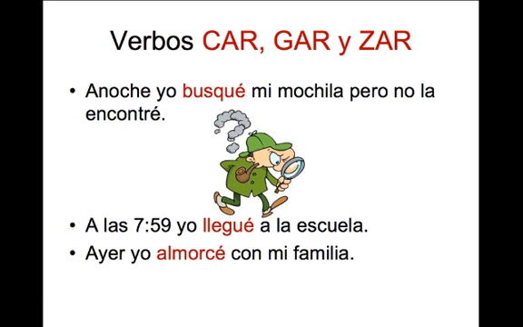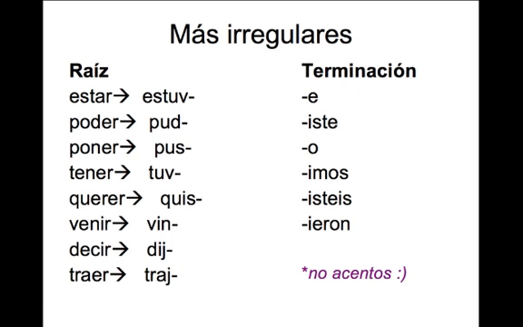So here are a couple examples with verbos car gar zar. Anoche yo busqué mi mochila, pero no la encontré. Last night I looked for my backpack, but I couldn't find it. A las 7:59 llegué a la escuela. At 7:59 I arrived at school. Ayer yo almorcé con mi familia. Yesterday I ate lunch with my family. So there's a couple more car gar zar verbs for you.